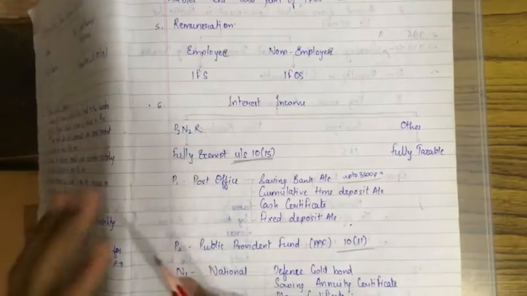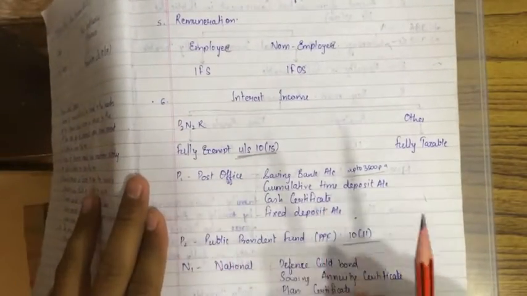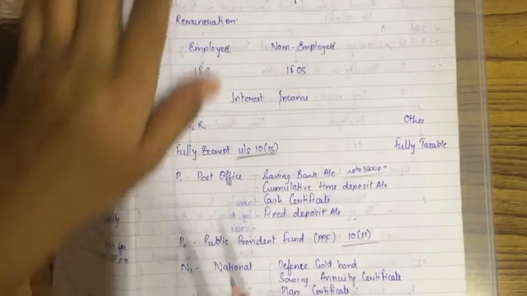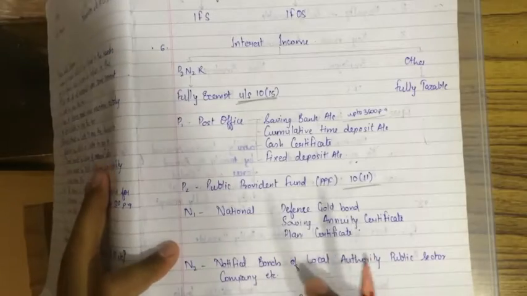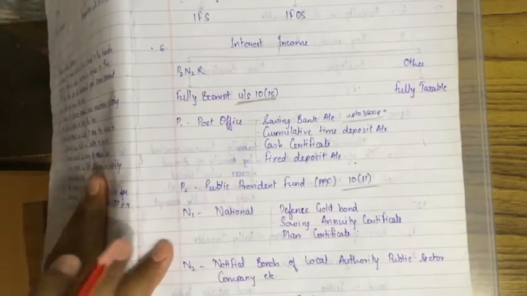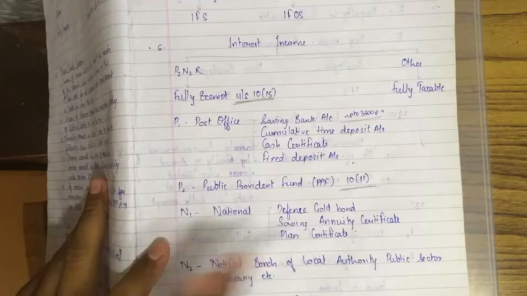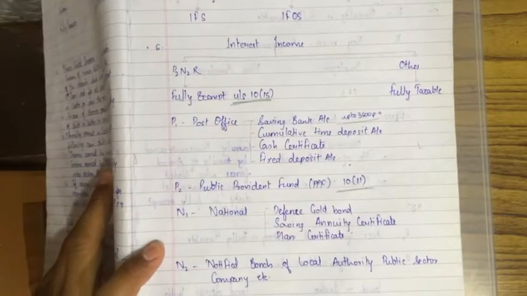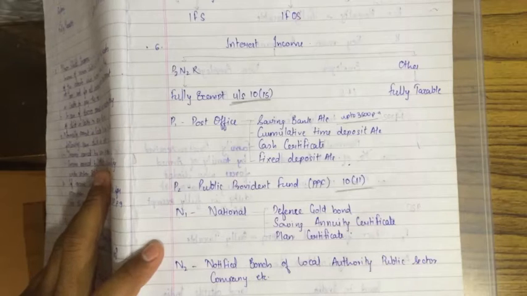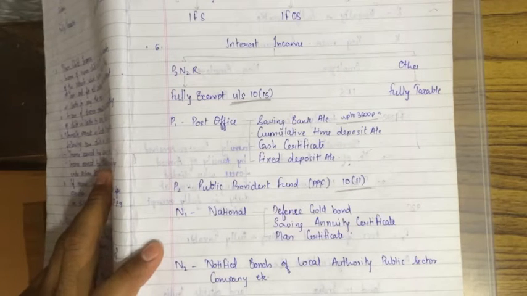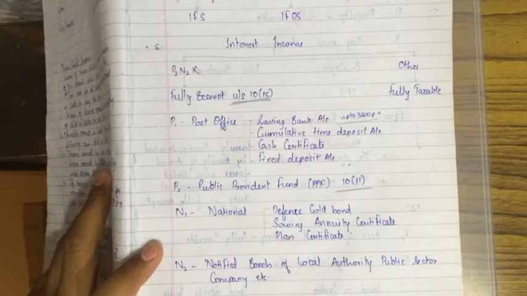Now next, N1: National Defence Gold Bond, National Savings Annuity Certificate, National Plan Certificate. If the assessee has invested in such bonds or certificates, the interest earned on them will not be liable to tax but will be exempt under section 10 subsection 15.